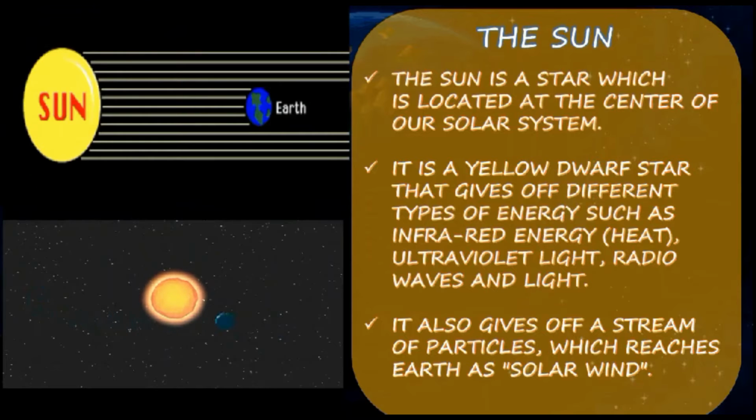Next, about the sun. The sun is a star located at the center of our solar system. It is a yellow dwarf star that gives off different types of energy such as infrared energy, heat, ultraviolet light, radio waves and light. It also gives off a stream of particles which reach earth as a solar wind.